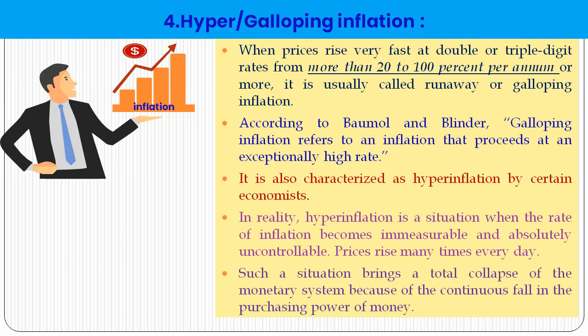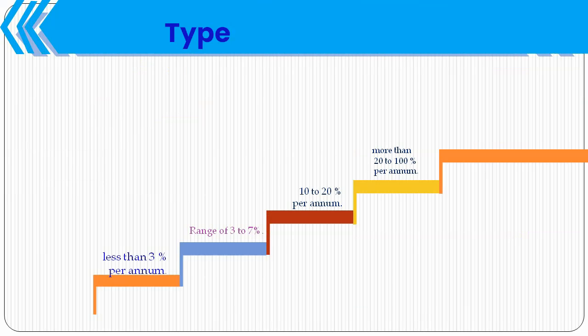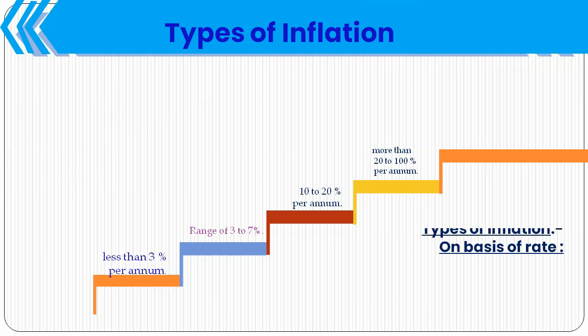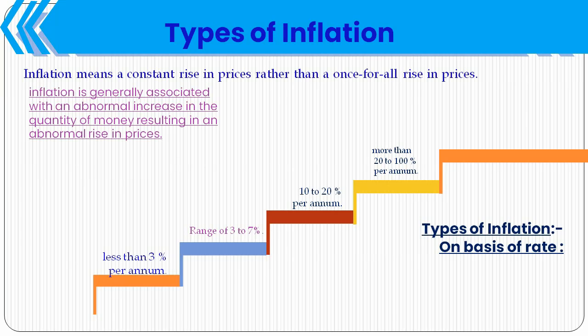So such a situation brings a total collapse of the monetary system because of the continuous fall in the purchasing power of money. So in short, what we are looking at are the types of inflation on the basis of their rate. Inflation means the continuous rise in prices rather than a once-for-all rise in prices. Inflation is generally associated with an abnormal increase in the quantity of money, resulting in an abnormal rise in prices.